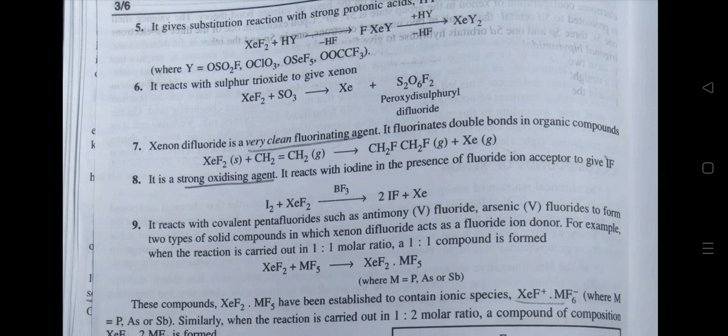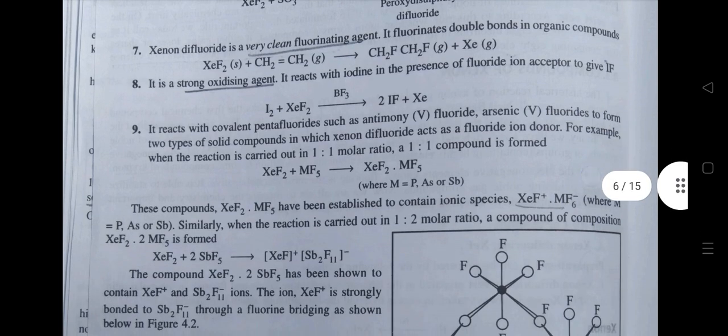Ninth, it reacts with covalent pentafluorides such as antimony pentafluoride and arsenic pentafluoride to form two types of solid compounds in which xenon difluoride acts as a fluoride ion donor. For example, when the reaction is carried out in 1:1 molar ratio, a 1:1 compound is formed. These compounds, XeF2.MF5, have been established to contain ionic species [XeF]+[MF6]−, where M is equal to P, As or Sb.